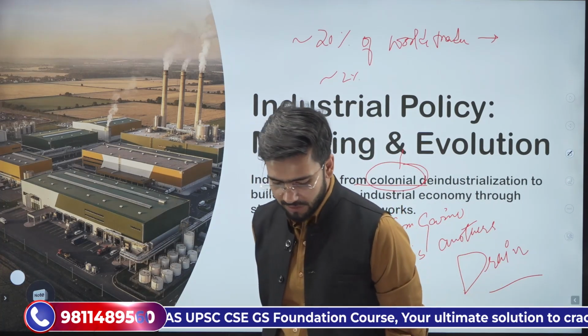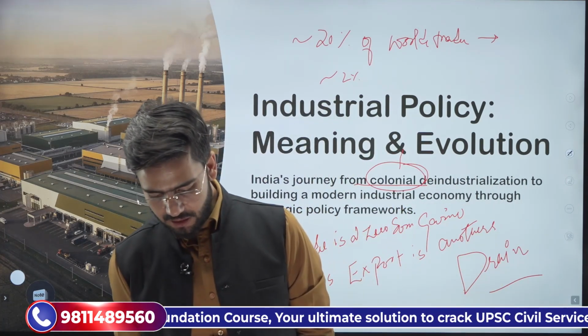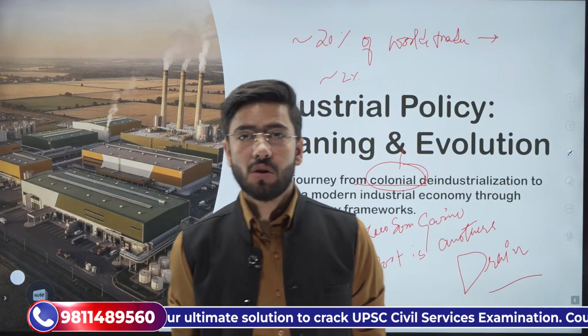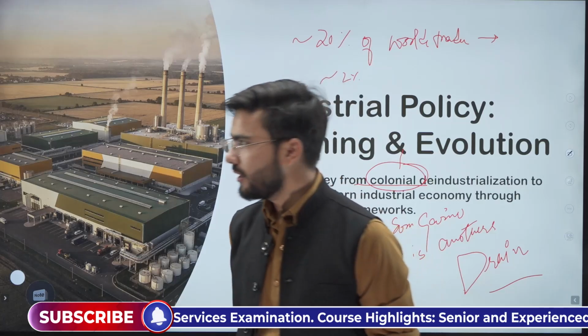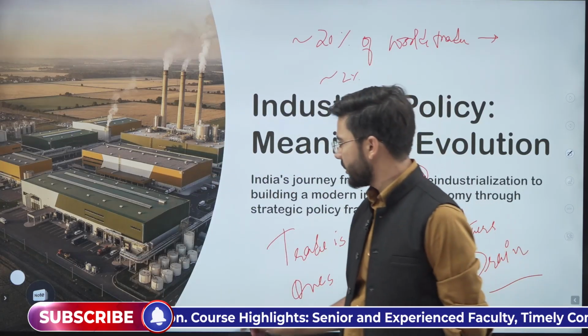exporting their goods into India, it means that it is also taking money out of India to Britain, which means that the money or the currency is flowing.